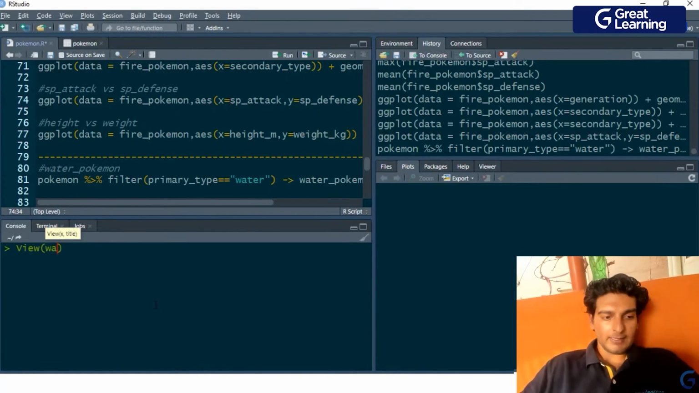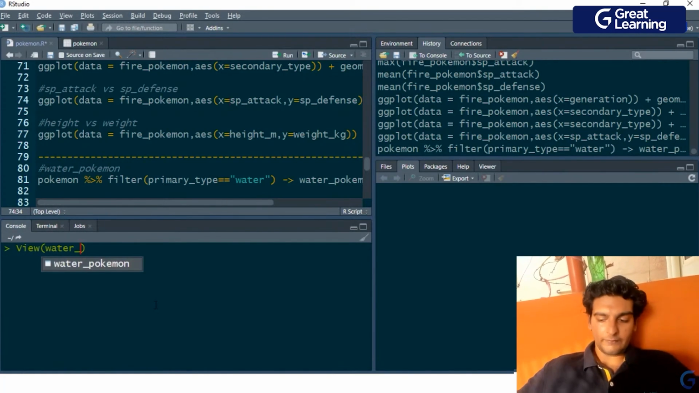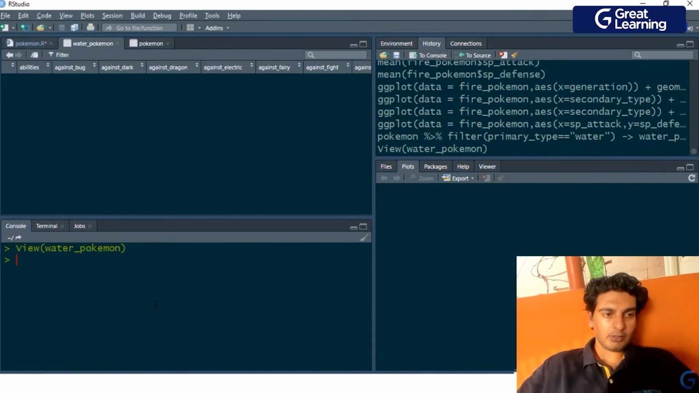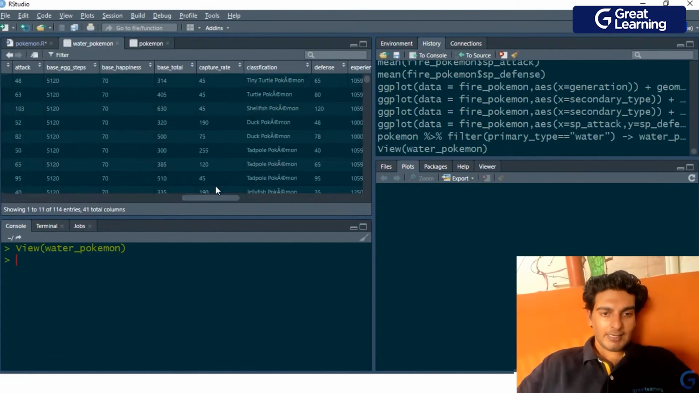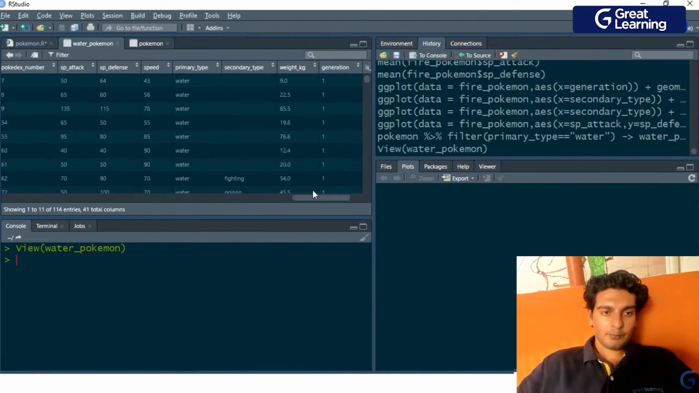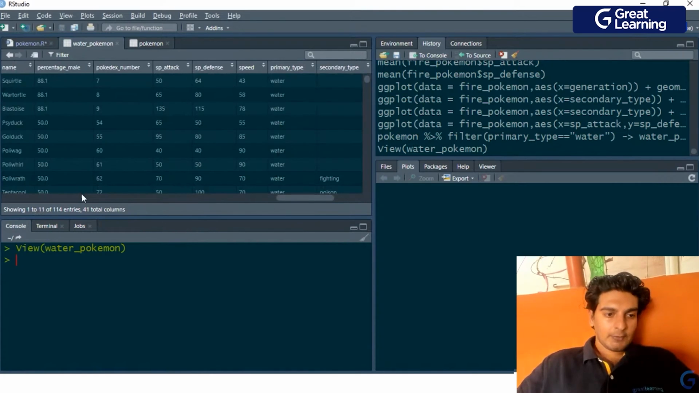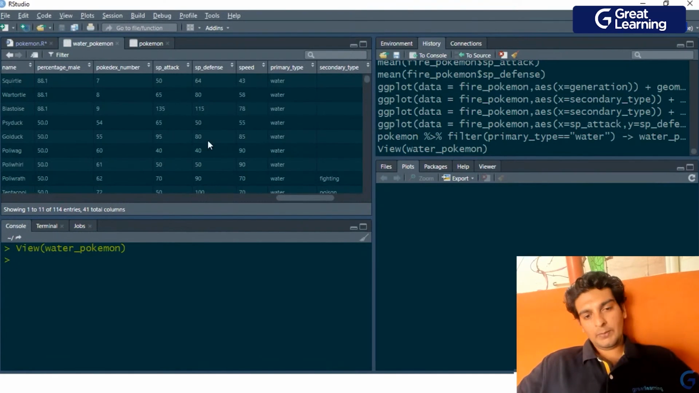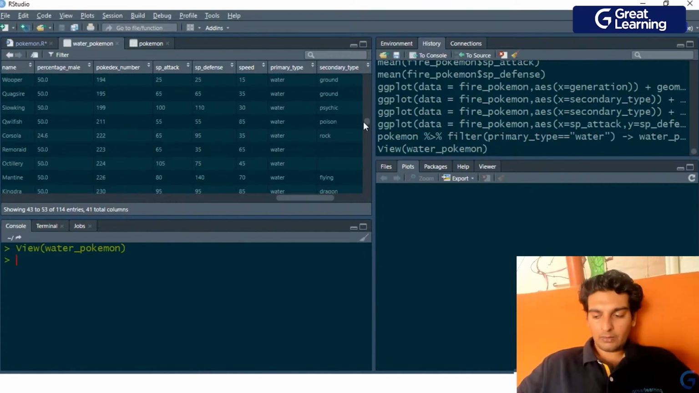Now I'll have a glance at all of these water Pokemon. So view of water Pokemon, and as you see, I have extracted all of the water type Pokemons over here. So we've got 114 water type Pokemon. Out of the 801 entries, we've got 114 water type Pokemons. And as you see, all of the values in this column are only water.